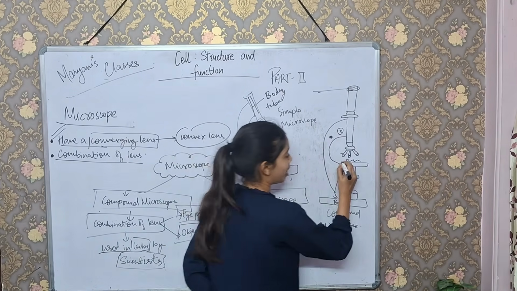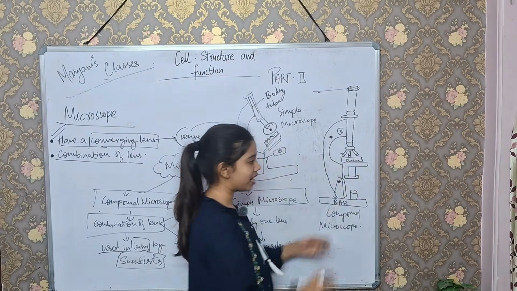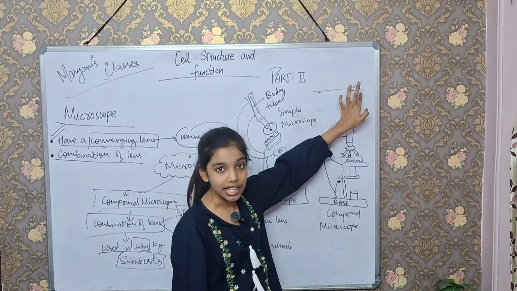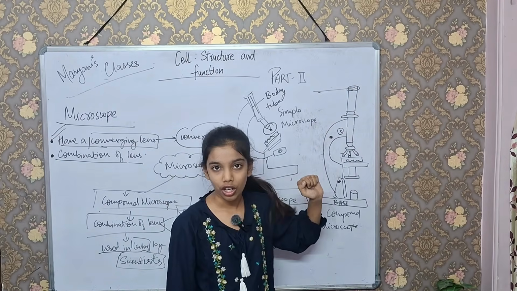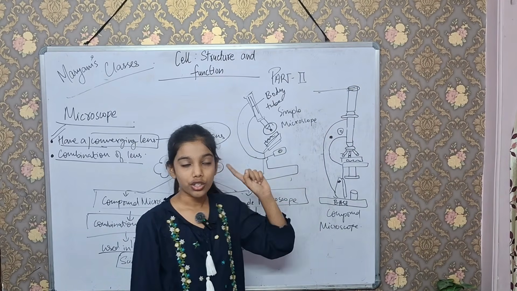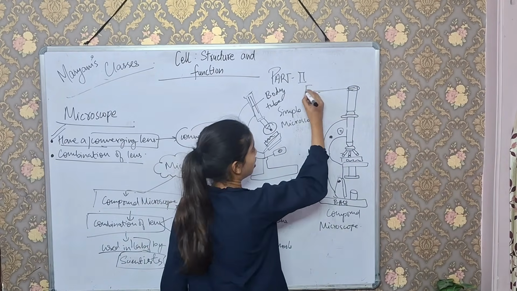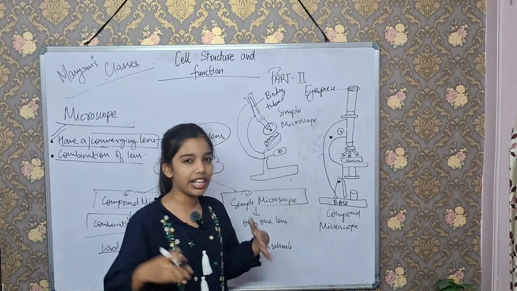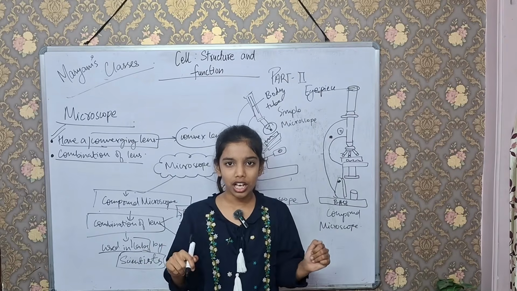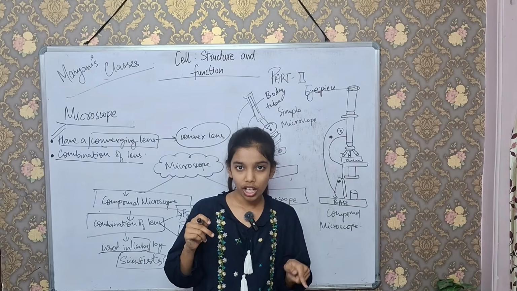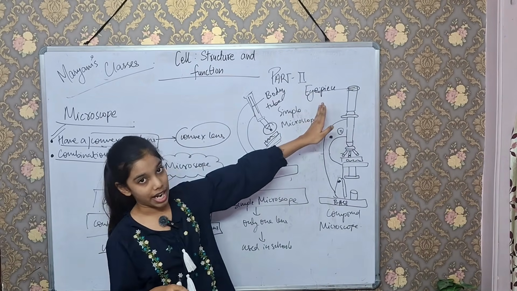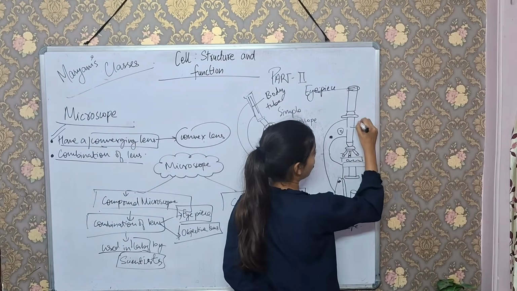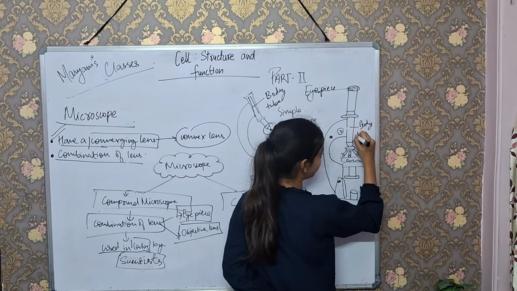Consider here is the bacteria. Now from that eyepiece lens you will see the bacteria. So this lens is known as the eyepiece, near to your eye. An easy way to remember is that the lens from which you see, or which is near to your eye, is the eyepiece. Now there is a body tube over here also.